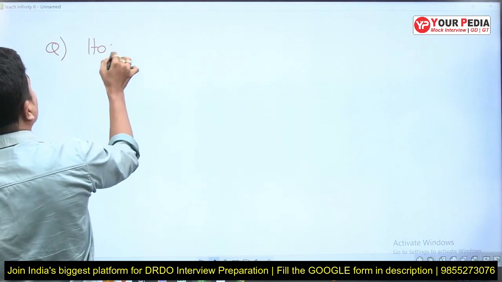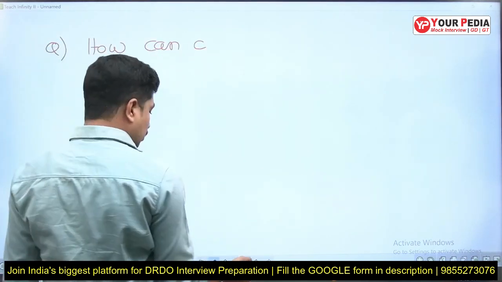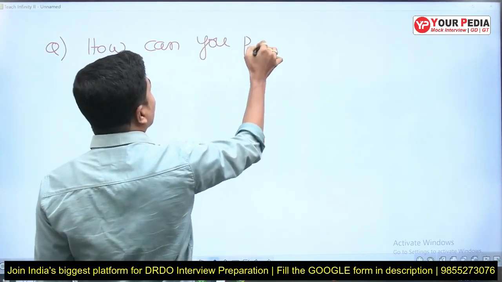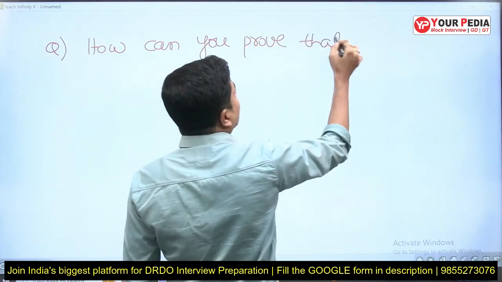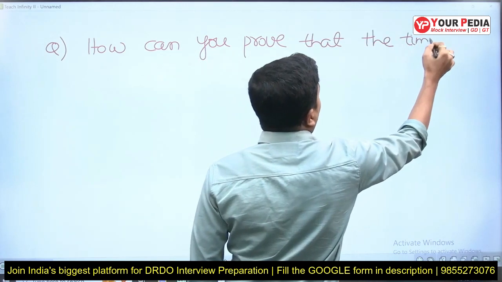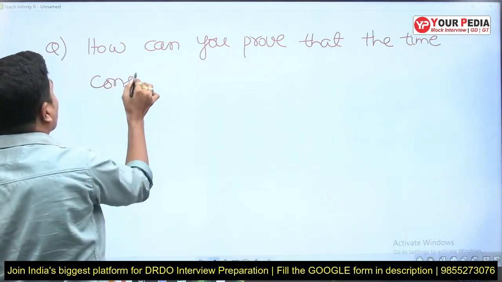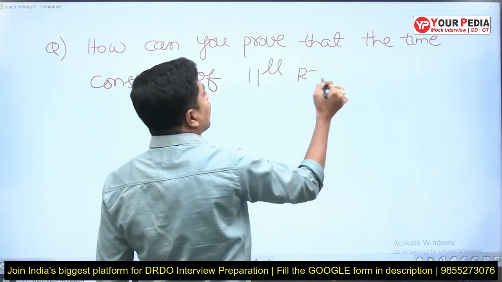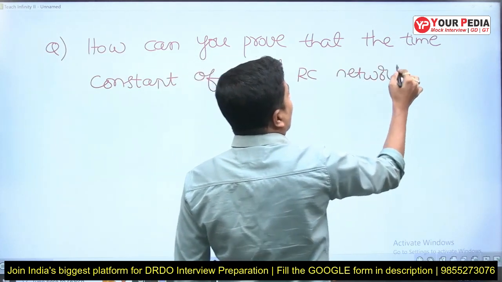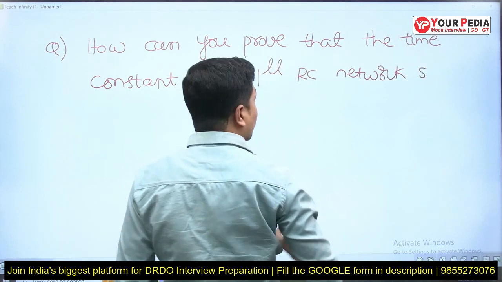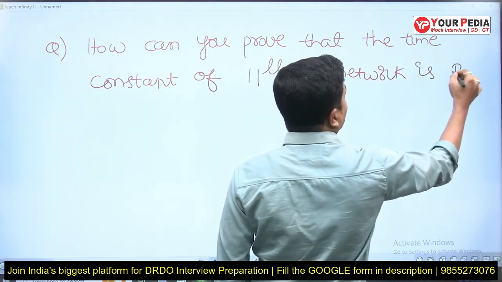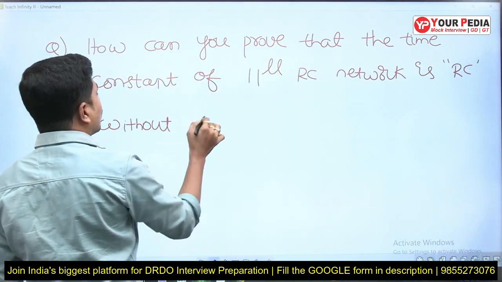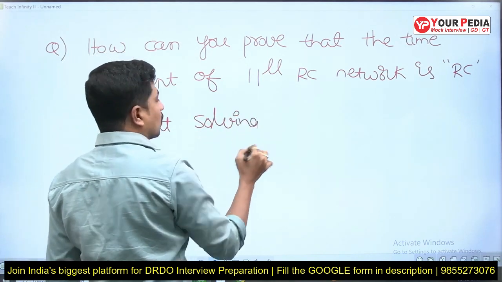How can you prove that the time constant of a parallel RC network is RC without solving the circuit?